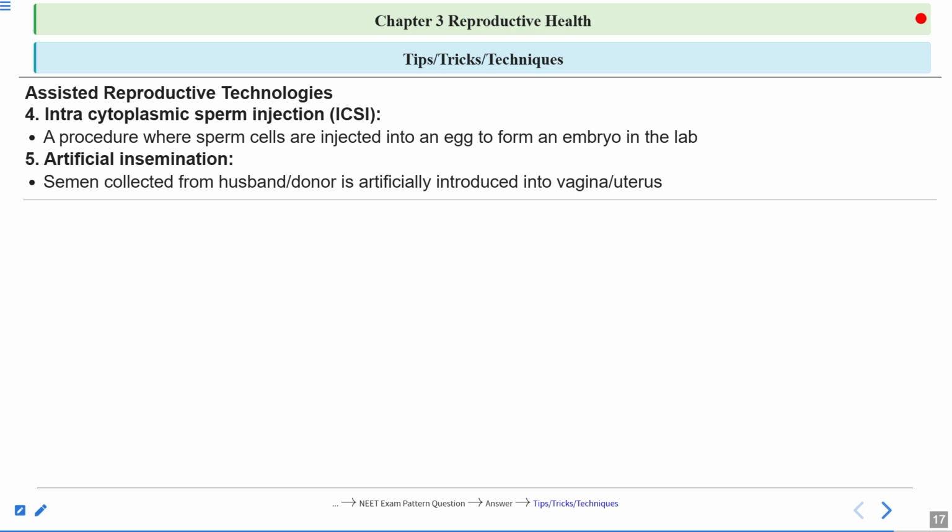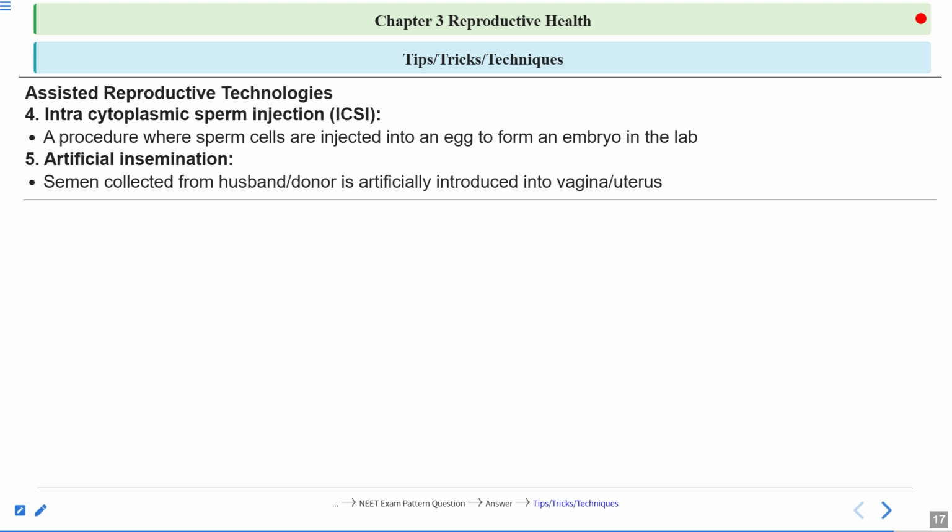All right. So these were various methods of the assisted reproductive technologies. You should remember these. They can be done at 2 levels, zygote and gamete level. Clear? So within the zygote, you should talk about in vitro fertilization, and then you can talk about the methods of embryo transfer, ZIFT and IUT. And in the gamete, you will talk about ICSI, artificial insemination, and you can talk about intrauterine insemination as well.